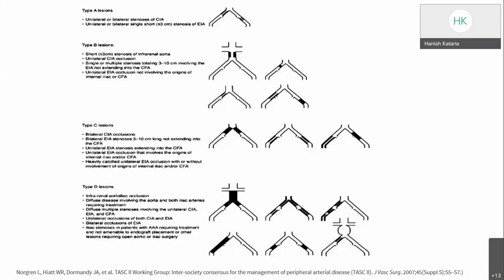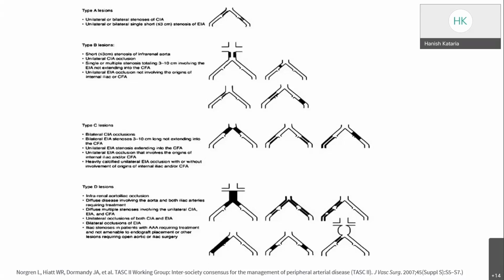According to that classification, lesions can be divided into 4 types. Type A lesions are unilateral or bilateral stenosis of the common iliac artery, or unilateral or bilateral single short stenosis, less than or equal to 3 centimeters, of the external iliac artery. Type B lesions include infrarenal aortic stenosis less than 3 centimeters, or unilateral common iliac occlusion, or single or multiple stenosis 3 to 10 centimeters long involving the external iliac artery but not extending to the common femoral artery, or unilateral external iliac occlusion not involving the origin of the internal iliac or common femoral artery.